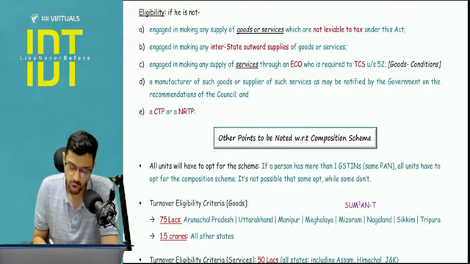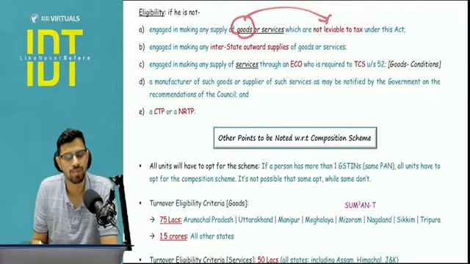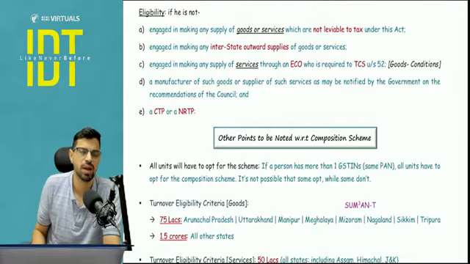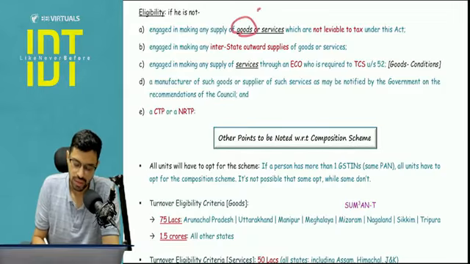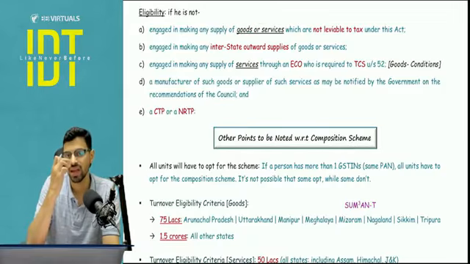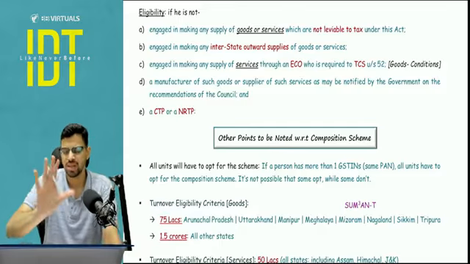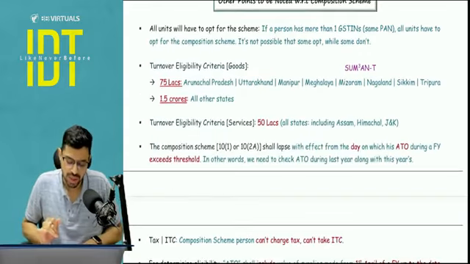The only point is you should not be engaged in any supply of goods also which is not leviable to tax, because this is primarily for services limit. The composition scheme is for services. So you should not be engaged in any non-taxable goods. You know in GST there are 3 non-taxable goods. This is something that is missing in 10(1). But I don't think this is testable. I don't think you should be paying much attention to this.